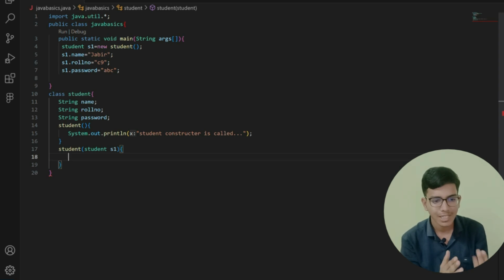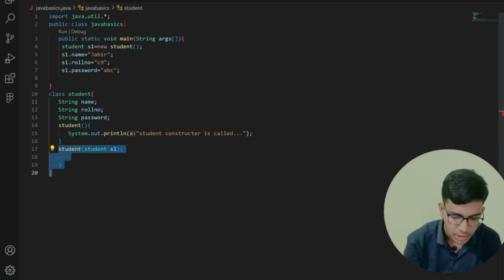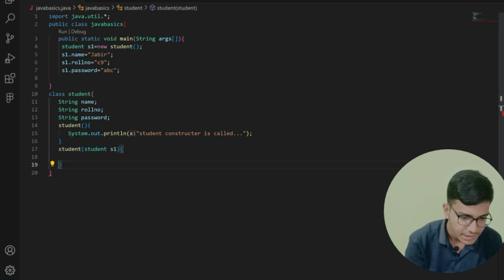So I have given the values of roll number, name and password of my student object. That is, s1.name is equal to Jabir, s1.rollNumber is equal to C9 and s1.password is equal to abc. Now I am going to create my copy constructor. Let me remove this again.